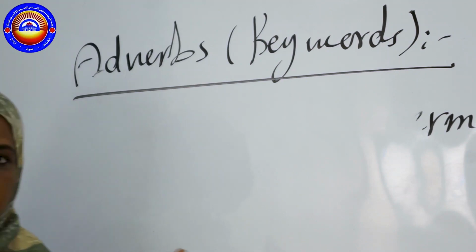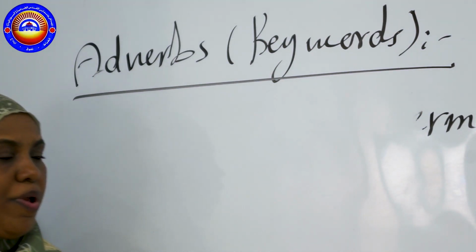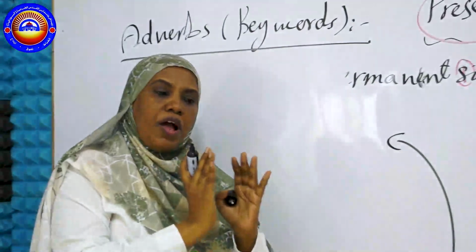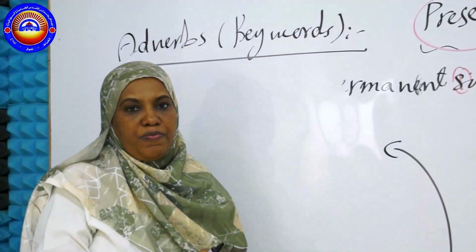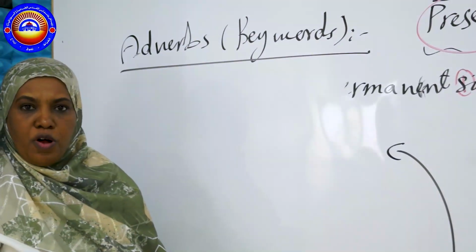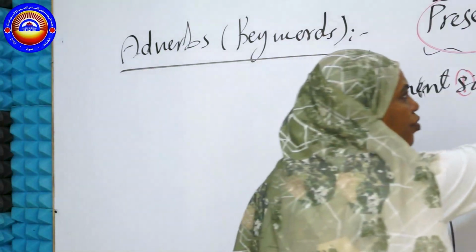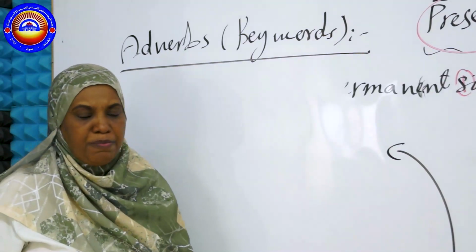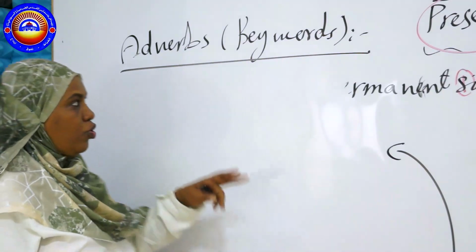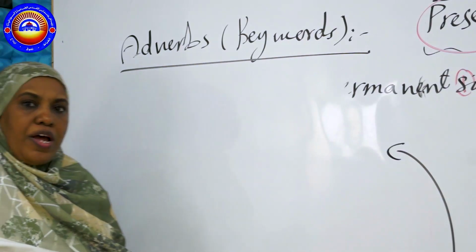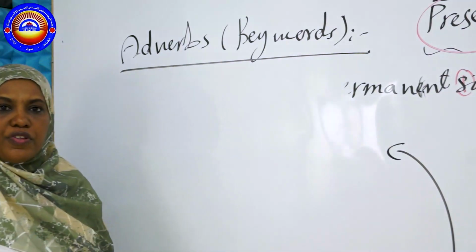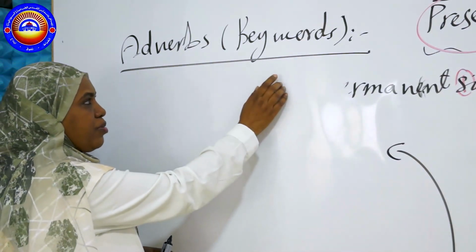What are the adverbs? What are the keywords for this type of tense? As you know, any type of grammar rule has its own special tools. Each one is different from the other because they speak about the tense, about time. So every time is different from another time. If you speak about the past, you are going to use another type of adverbs. If you are speaking about continuous verbs or actions, you are going to use another type of adverbs. So what are the adverbs or the keywords?